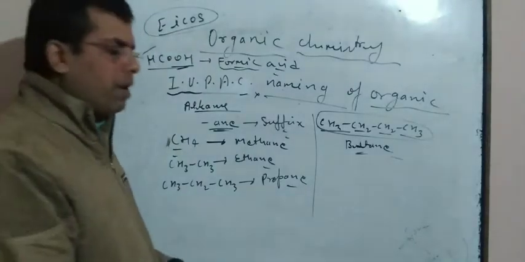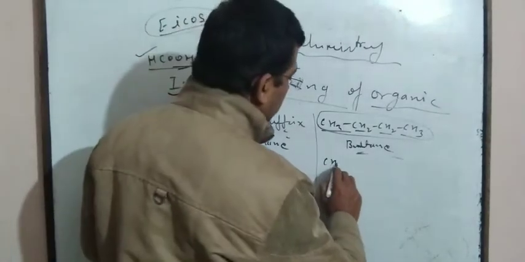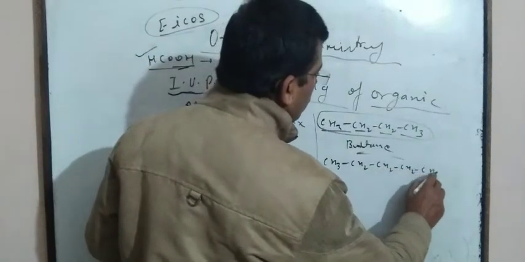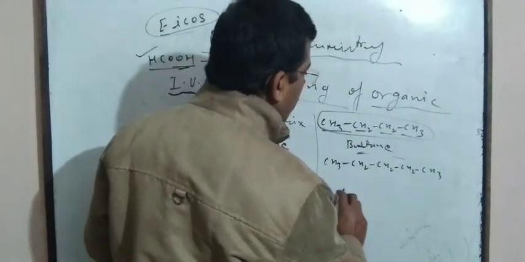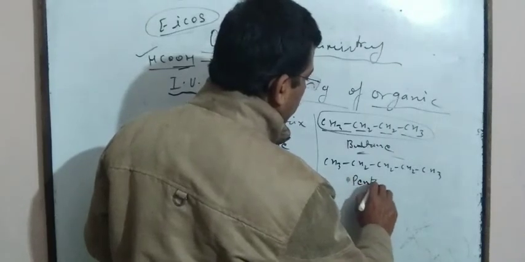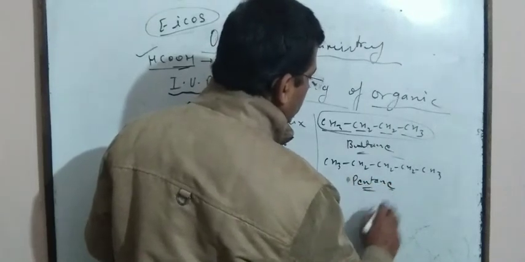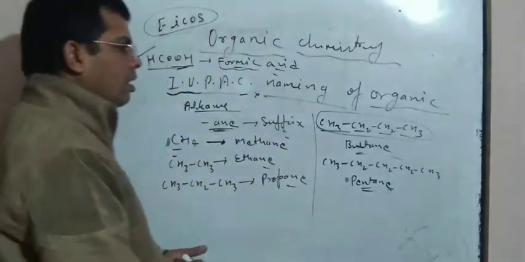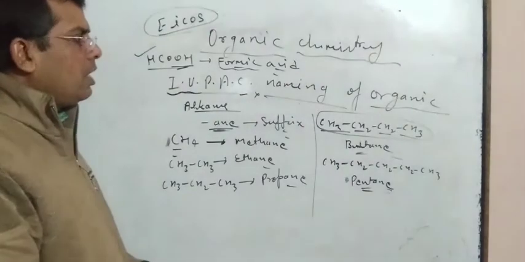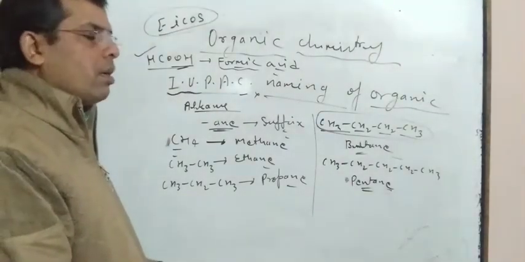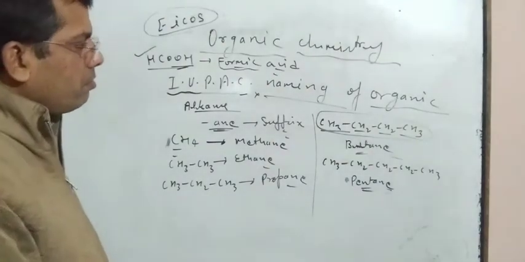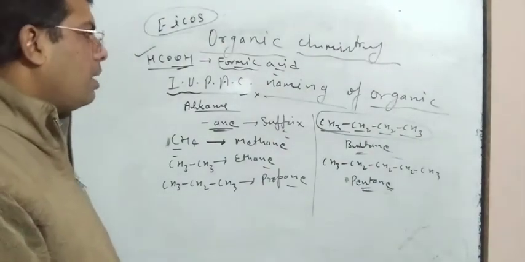Pentane has five carbon atoms like this: CH3, CH2, CH2, CH2, CH3. So this one is pentane. In this way, we can write down the IUPAC naming of any alkane.